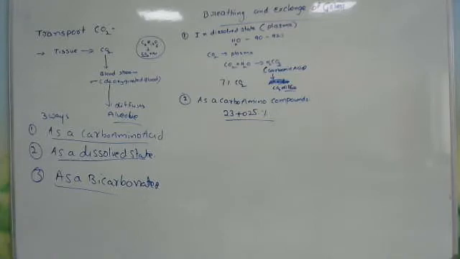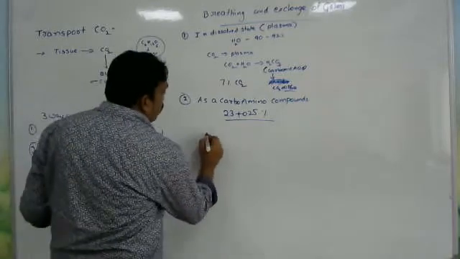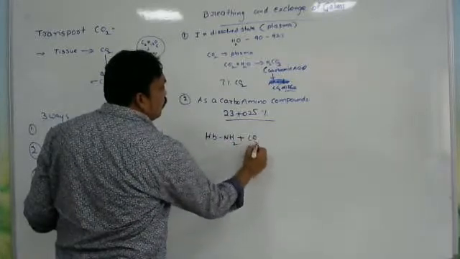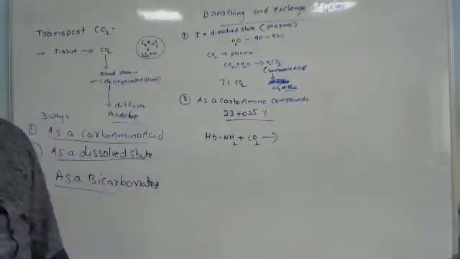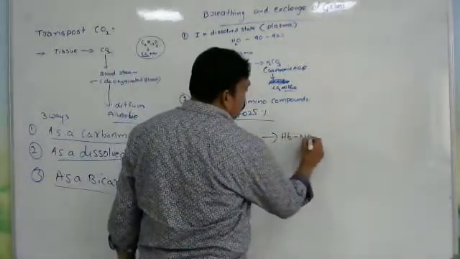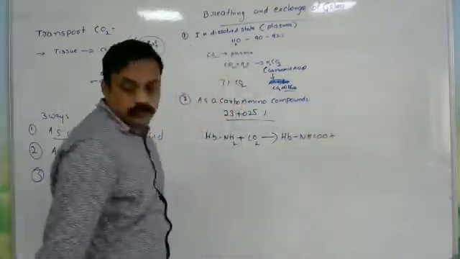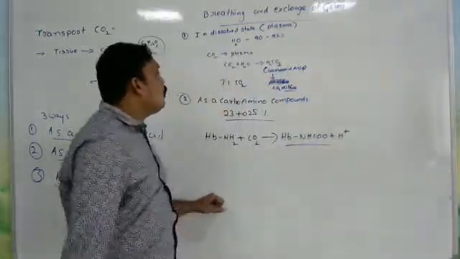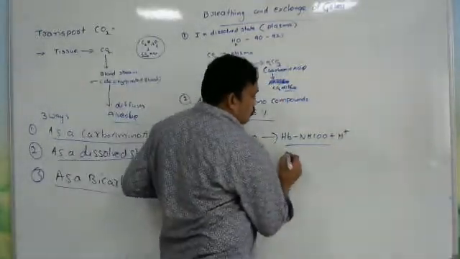In carboamino compounds, what actually happens? This carbon dioxide combines directly with the free amino groups of hemoglobin, HbNH2. What is HbNH2? The hemoglobin group combines with carbon dioxide and forms HbNHCOOH and H plus ions. These are the carboamino compounds.